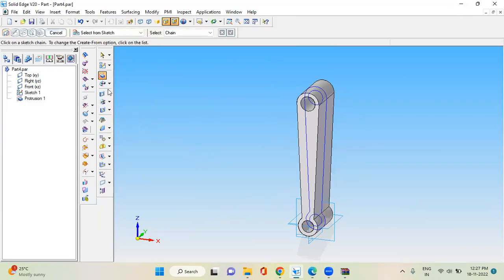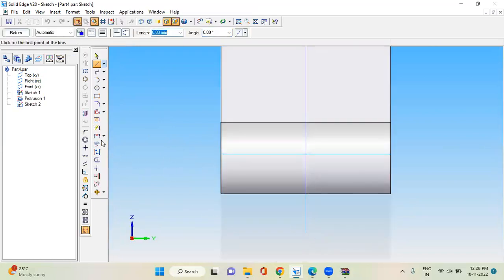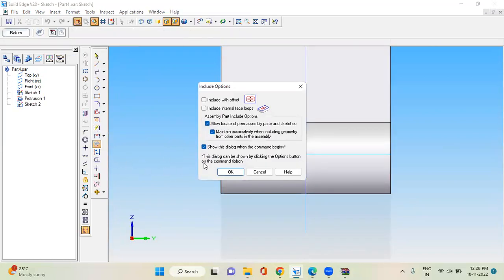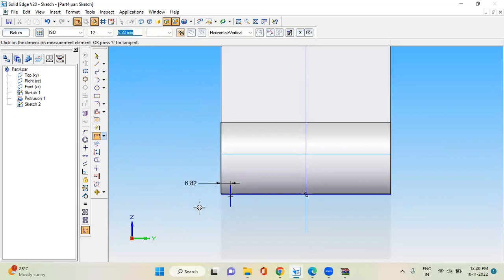So you have to sketch on the parallel plane here, parallel to the solid, and in this include this line and draw a random line here. Then the distance between this and this should be 7.5.